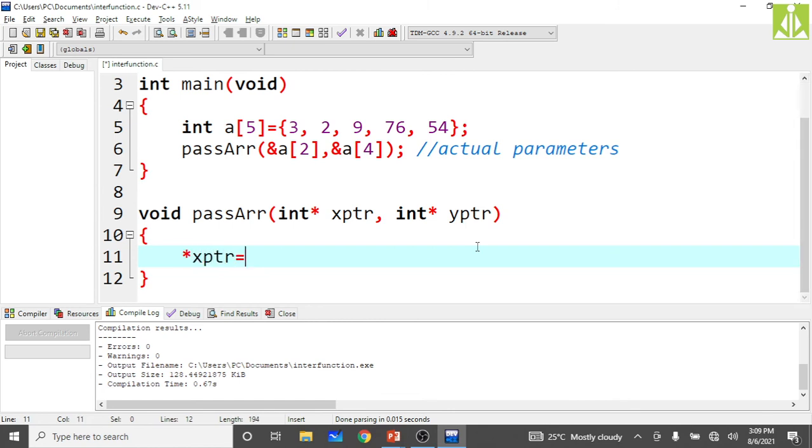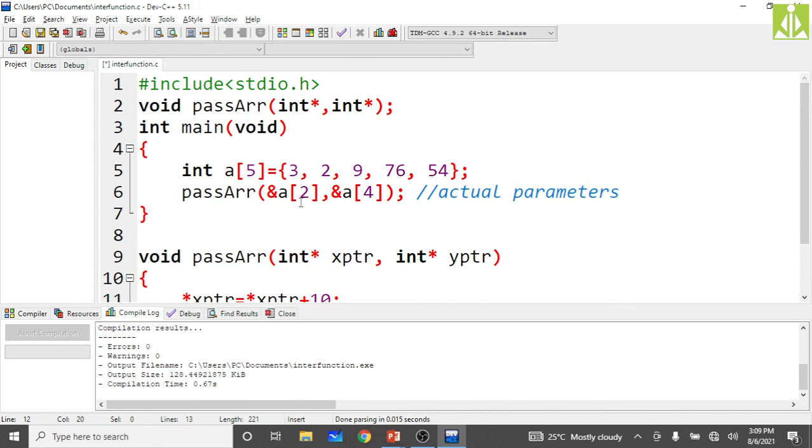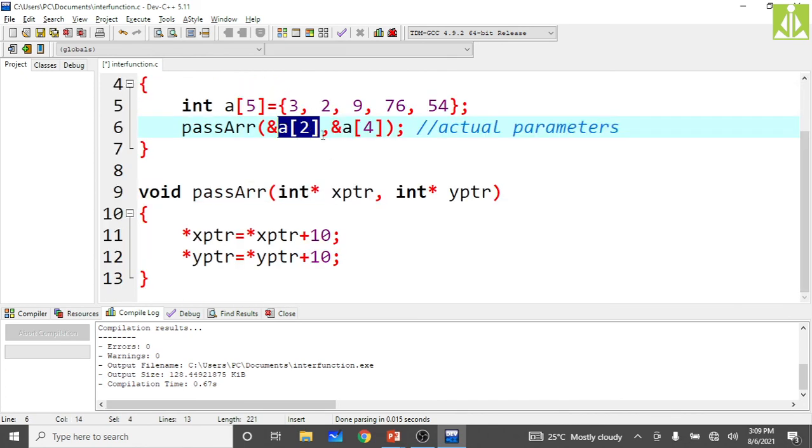*xptr equals *xptr plus 10, I'm adding 10 to it. Same, *yptr equals *yptr plus 10, to this also I'm adding 10. Now what we are passing over here is the address of A of 2. So this is 0, this is 1, this is 2. Not the value 9, the entire memory location of 9 we are passing over here.